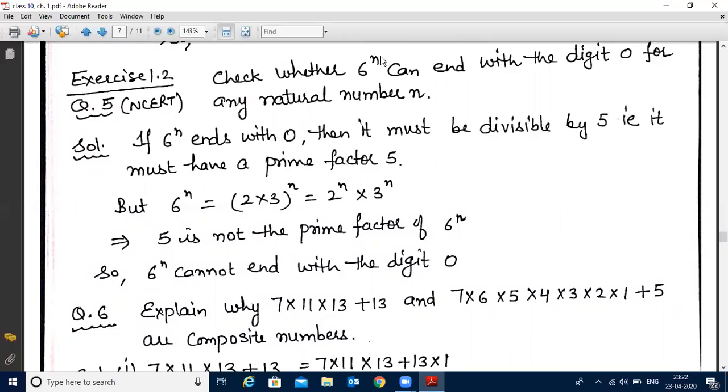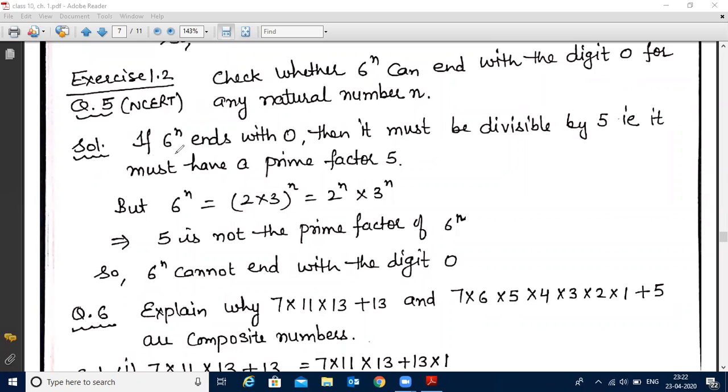So firstly, start with exercise 1.2 question number 5, from NCERT. This question is: check whether 6 raised to power n can end with digit 0 for any natural number n. That means if there is a number 6 raised to power n, you have to check whether it can end with 0. We don't know whether it will end with 0 or not, so we have to prove it. We will prove it by using the contradiction method.